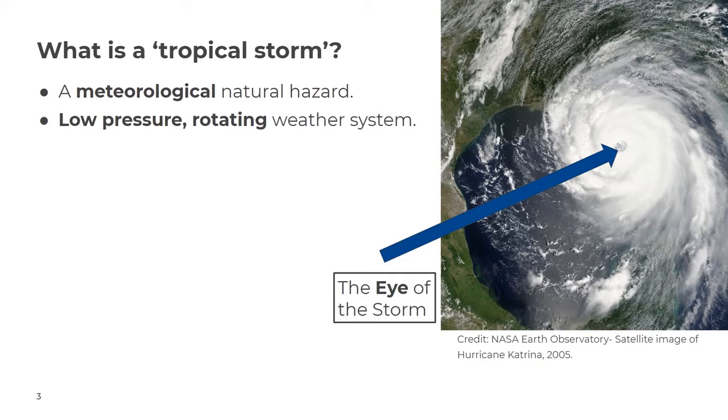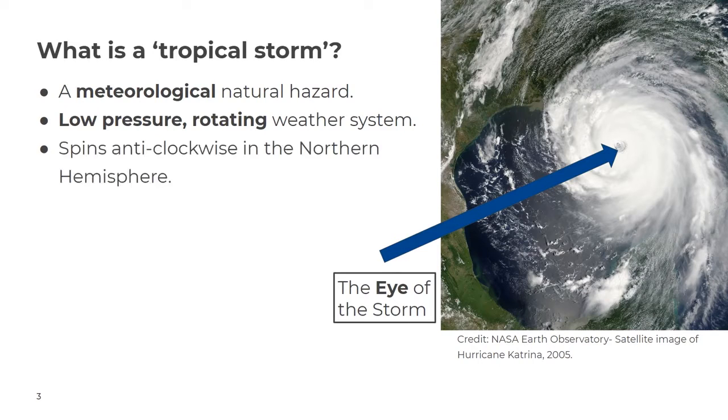Low pressure means that warm air rises, cools, condenses to form cloud, which is how we get the storm forming in the first place, and it rotates due to the Coriolis effect on our planet. So these storms are spinning. In the northern hemisphere, tropical storms will spin anti-clockwise, whereas in the southern hemisphere, tropical storms will spin clockwise.